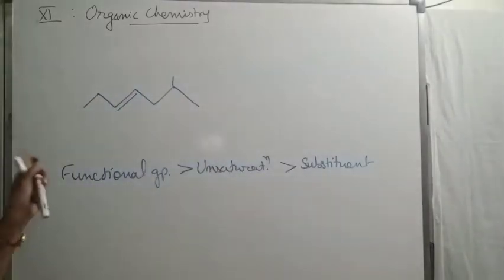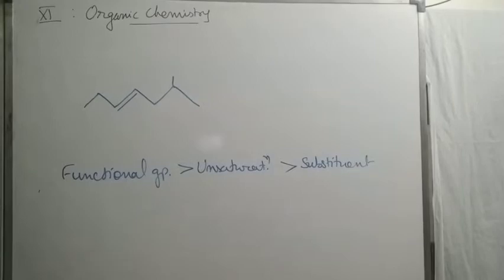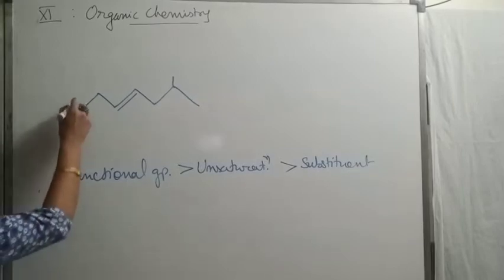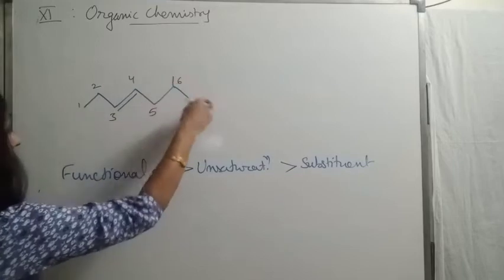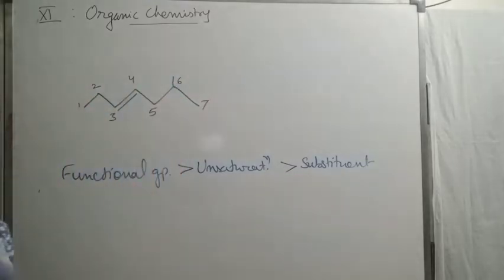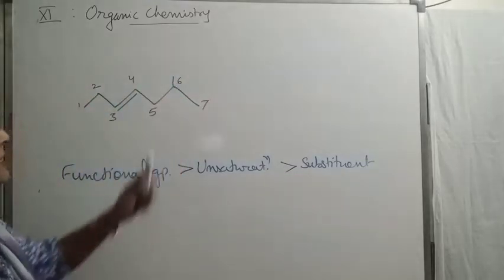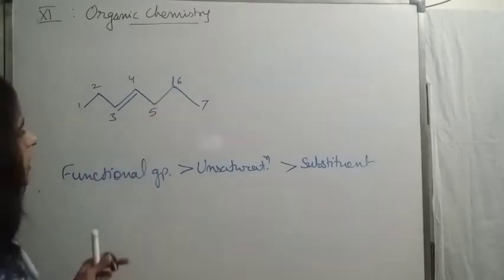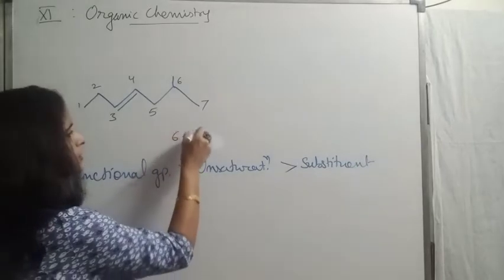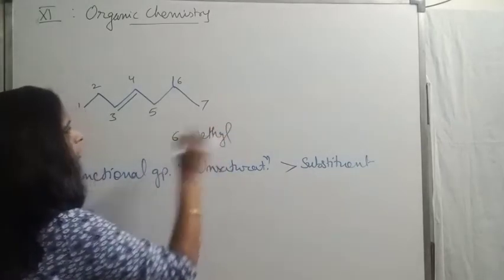So now I will be selecting this end. 1, 2, 3, 4, 5, 6, 7. So first we check the prefix, that is methyl, present on 6th position. So I will be writing 6-methyl.